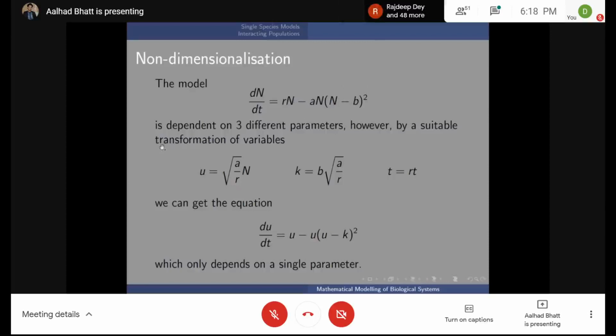So again, if you do the algebra here and you make these relevant changes, where u is equal to the square root of a by R times N, k is equal to b times the square root of a by r, and t is equal to rt, you can do the algebra yourself by screenshotting it. You'll find that this is the equation you get. And already, instead of having to work with three different parameters, you now only need to work with one, which is k. And after you have solved the thing, you can always substitute this back in to see what changes you can make. I'll come to this specific model in more detail later. So I think just remember this part and what k is.